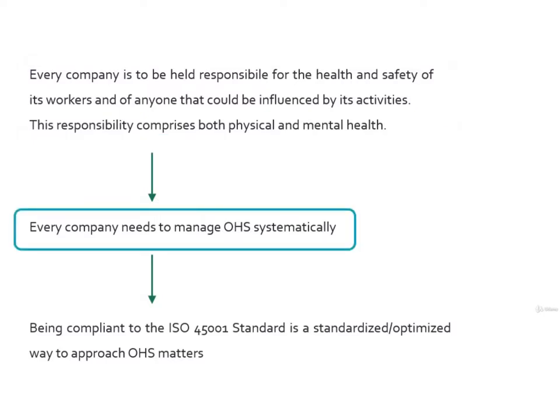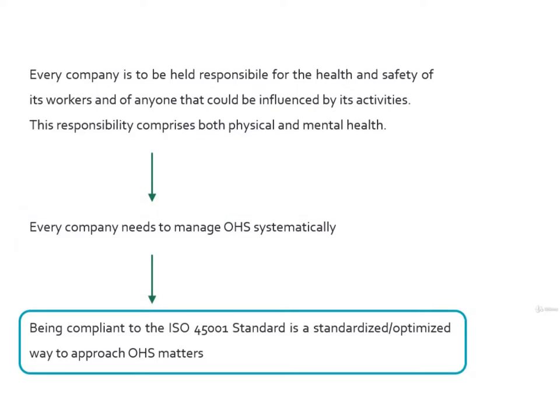From this very big responsibility related to OH&S comes the need to manage these kinds of topics at best. Every company needs to manage OH&S systematically. That's why most companies decide to manage their OH&S in a way that is as strict and systematic as possible. By now, you should start to get that the best way to manage OH&S systematically is to have an OH&S management system. Of course, it is not the only way to do it, but it is the easiest way. Being compliant to the ISO 45001 standard is a standardized, optimized way to approach OH&S matters.